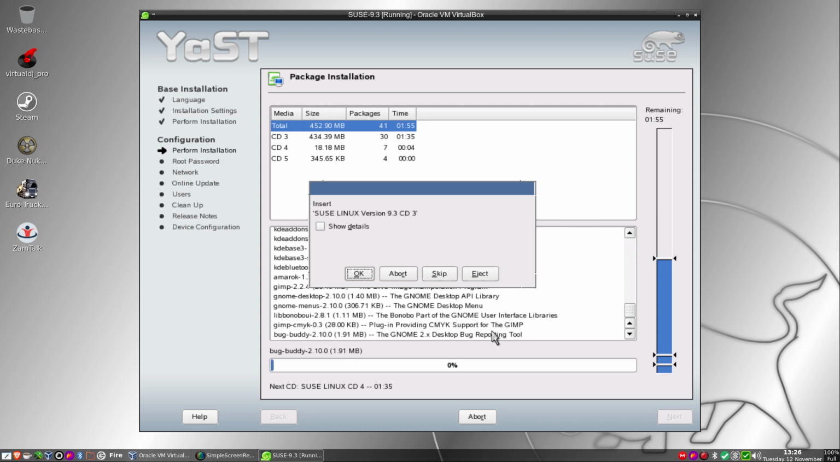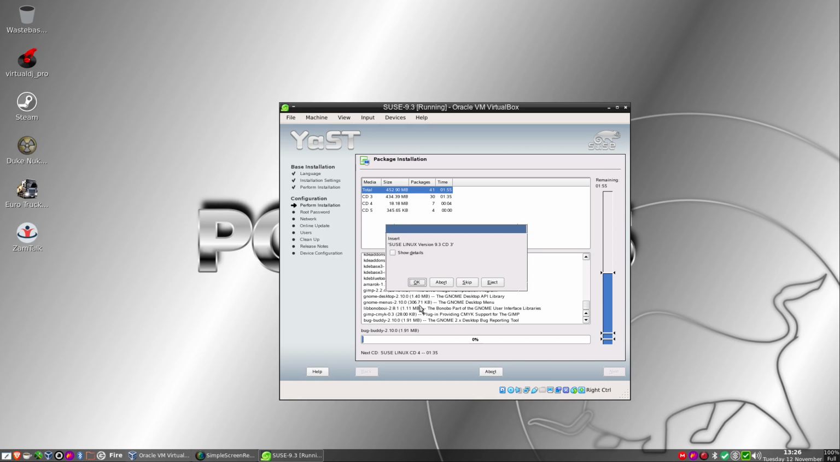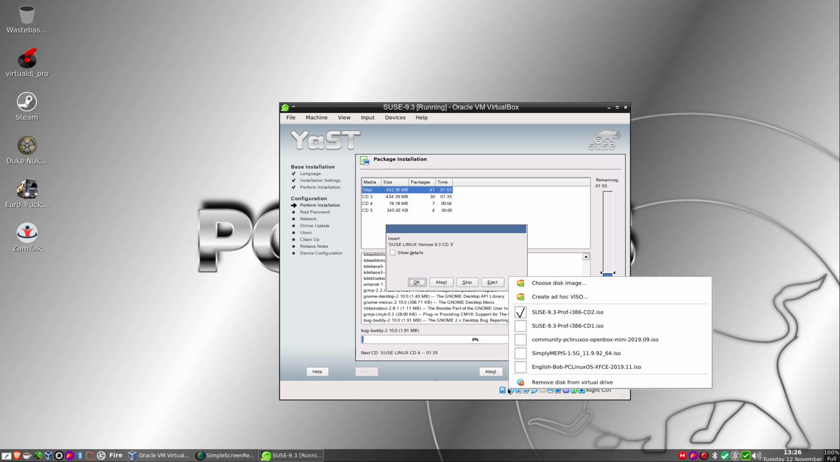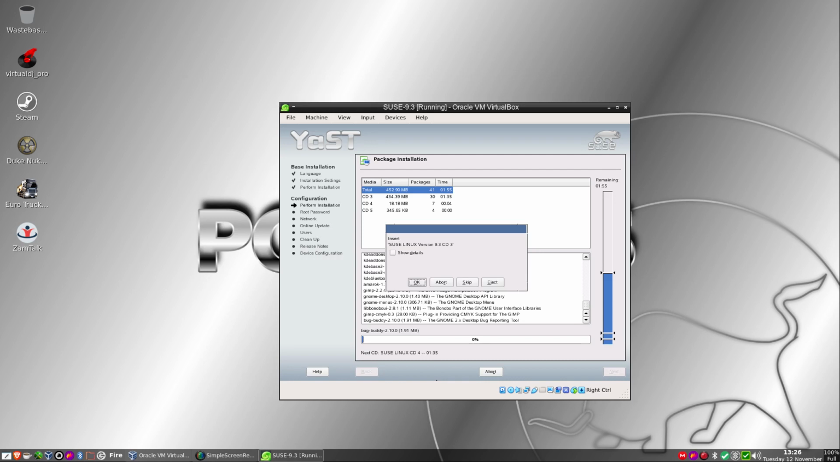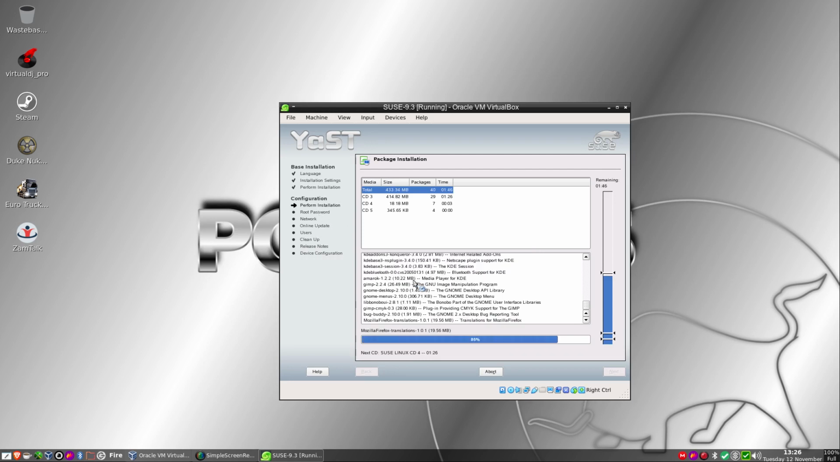And it is asking for CD2. Oops. Let's do this properly, Ollie. Come on now. Don't be a chump. There it is. I keep losing my mouse. So we want 3. We'll open that. And we'll click OK. And there's 3 going over.